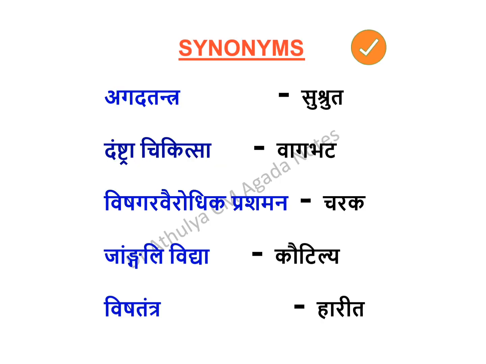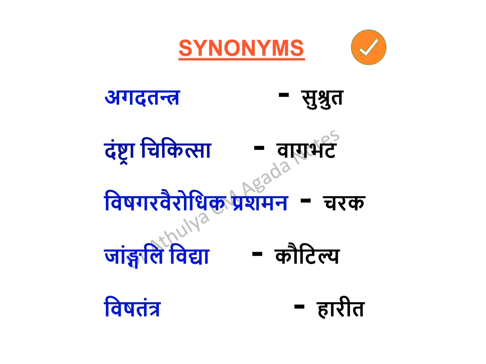Next slide. Acharyas have given different names to the Agadatantra subject, Visha Chikitsa, in the Ashtangas. We have already looked at Sushrutacharya, who mentioned it as Agadatantra. We have studied the definition also. Now Vagbhata Acharya has mentioned in the Ashtanga the Visha Chikitsa as Damshtra Chikitsa.